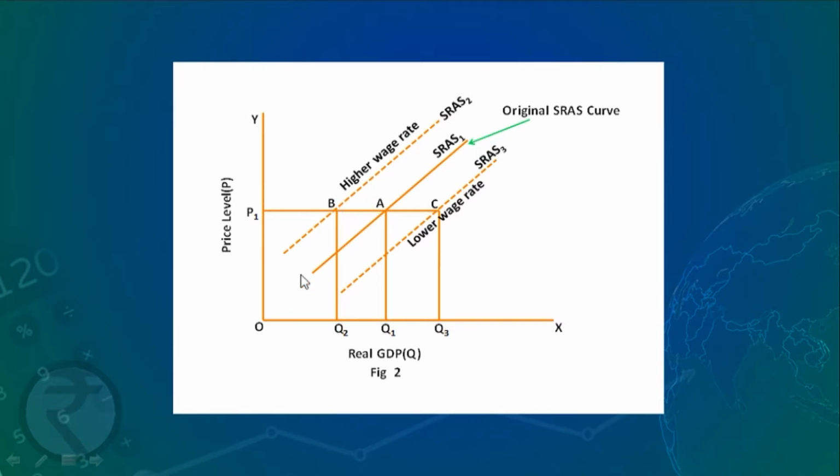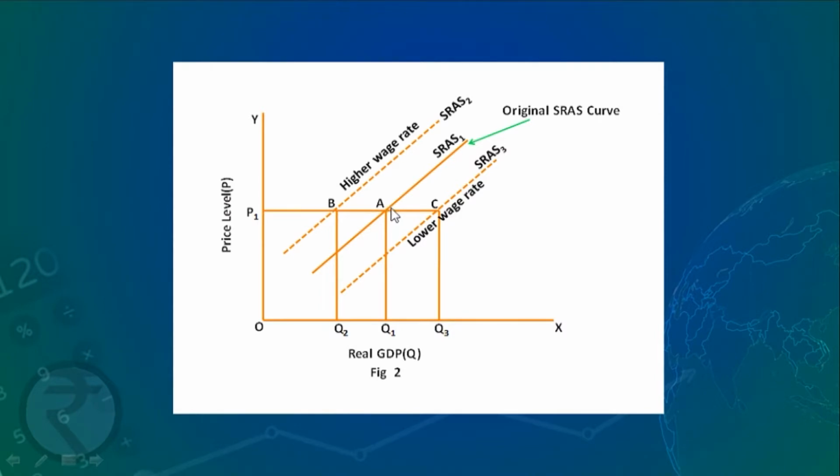Production will be reduced, and now at the same price OP1 they are supplying OQ2 of the quantity, that is less than the earlier supply, and this point is on the new short run aggregate supply curve, that is SRAS2, and you find here that now it has shifted to the left.